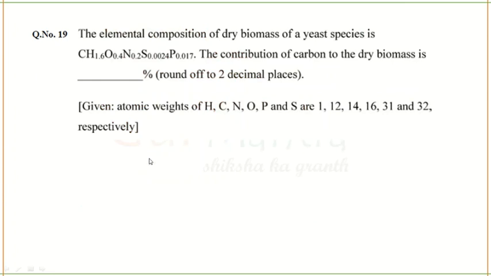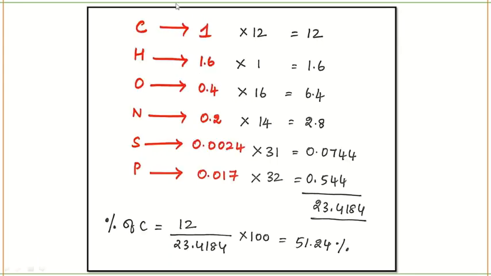Okay, when they have given you the elemental composition, and they are asking you the contribution of any one of the elements, what you do is make a table like this, where you will write all the elements, their composition, multiplied with their atomic weight.